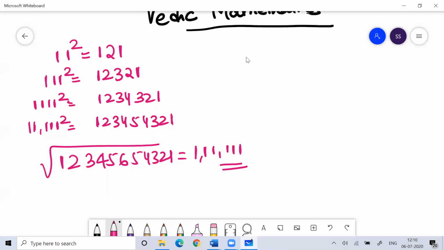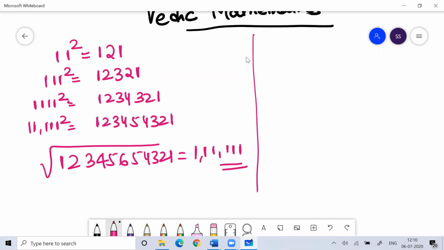These are things they ask in the exam. This is a very basic Vedic maths technique which we should be aware of. So 11 square is 121, 111 square is 12321, then 1111 square is 1234321, and 11111 square is 123454321. So I hope you understood this.